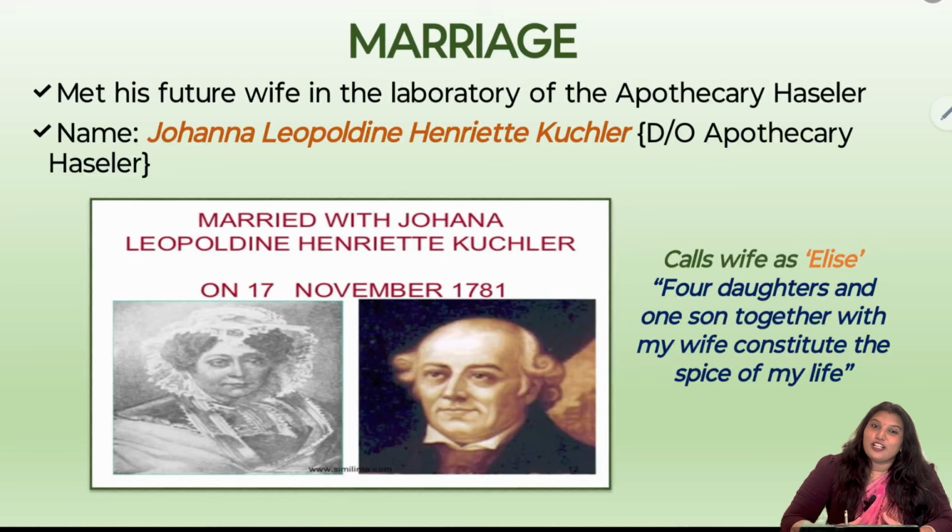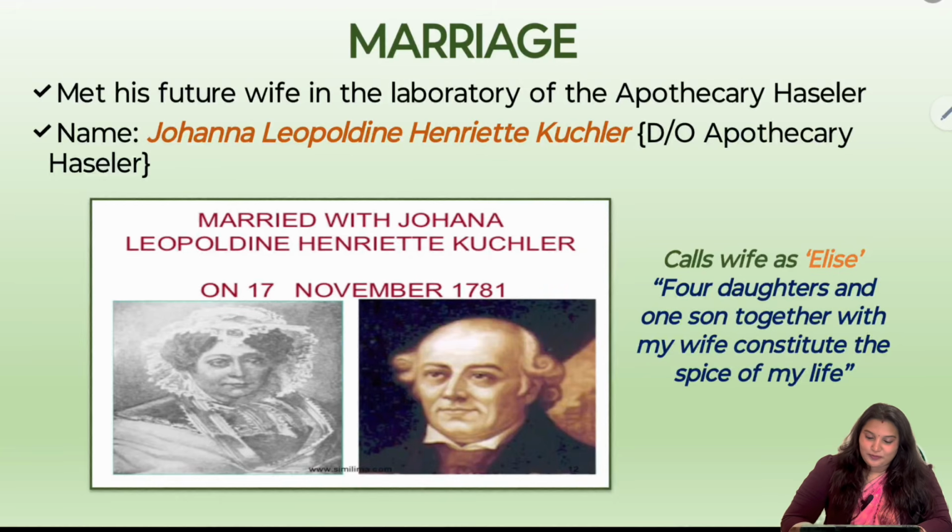And what does Hahnemann have to tell about his wife? He calls his wife Alice, and this is his quote: 4 daughters and 1 son together with my wife constitute the spice of my life. So together they would have 4 daughters and 1 son, so 5 children. He tells that all together, wife and children, it is the spice of his life.